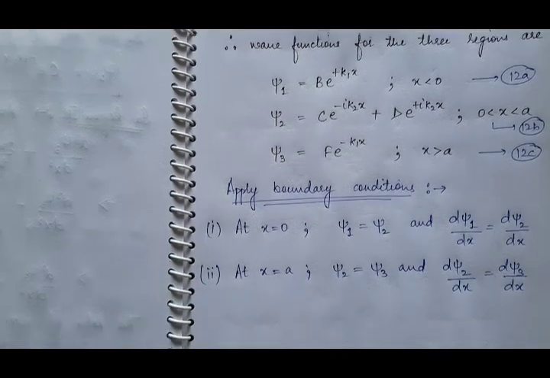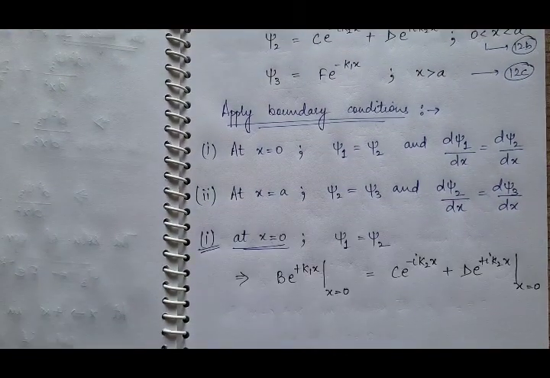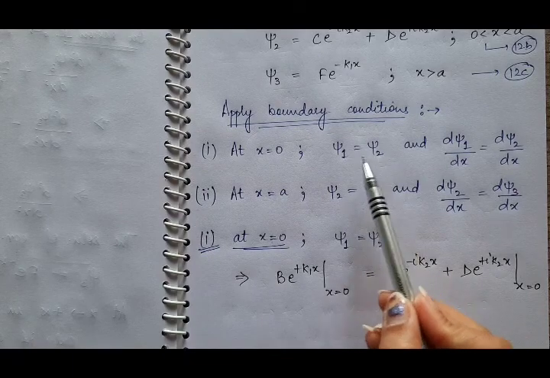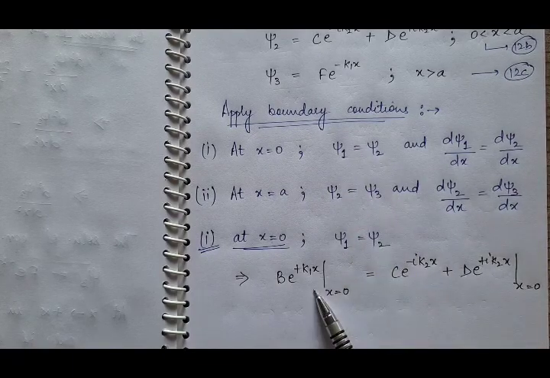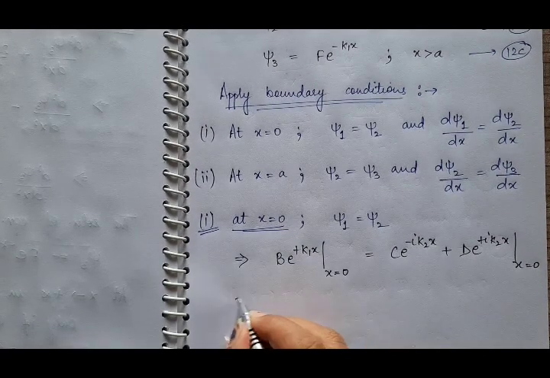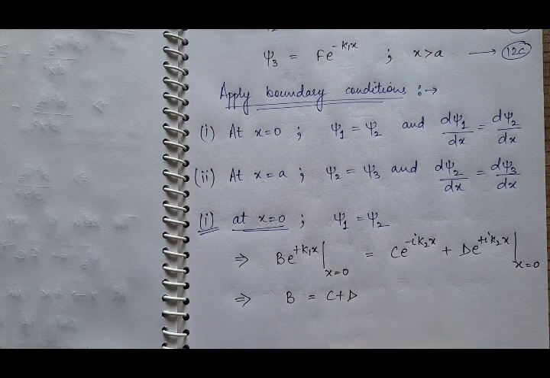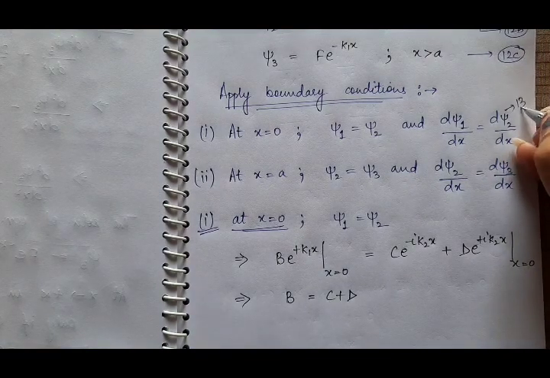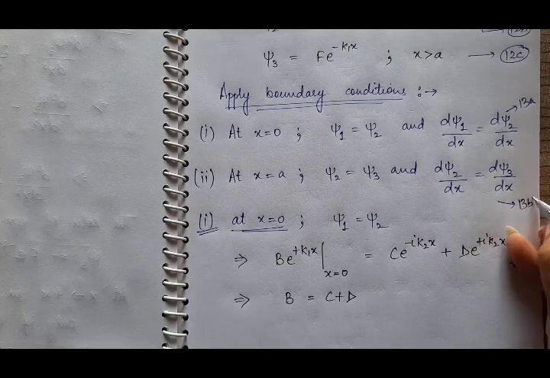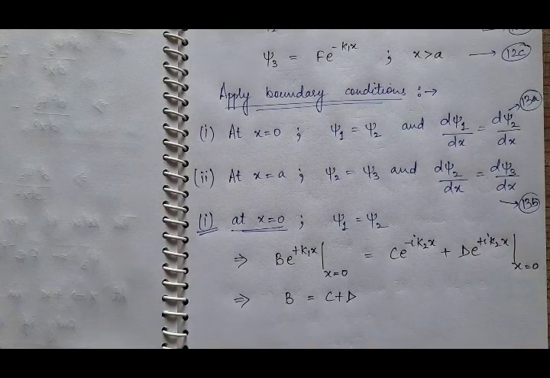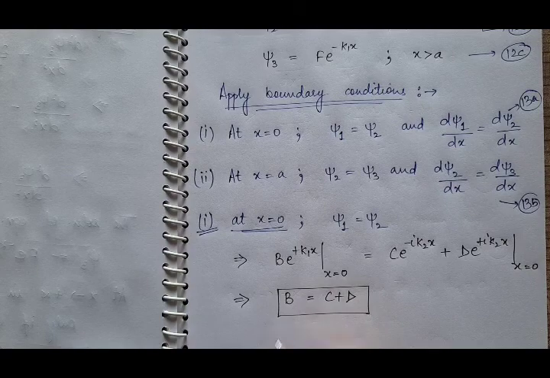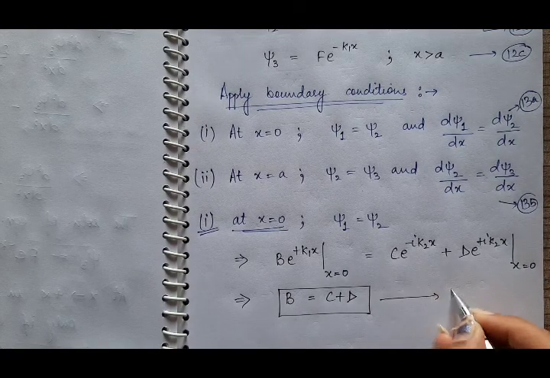So use these boundary conditions. According to the first boundary condition, psi 1 is equal to psi 2. So the value of psi 1 is this, the value of psi 2 is this. Now put x is equal to 0 here. You will get b equal to c plus d. Suppose this is equation 13a and this is equation 13b. So from the first part of equation 13a, we have c plus d is equal to b, and suppose this is equation 14.